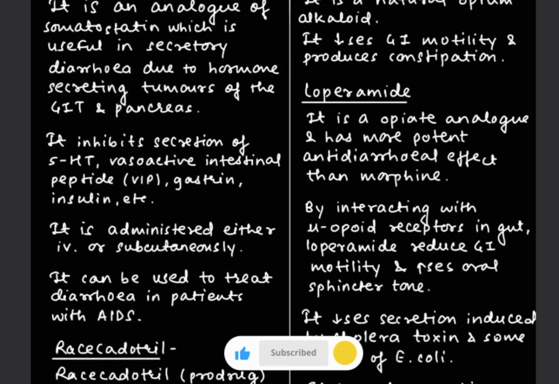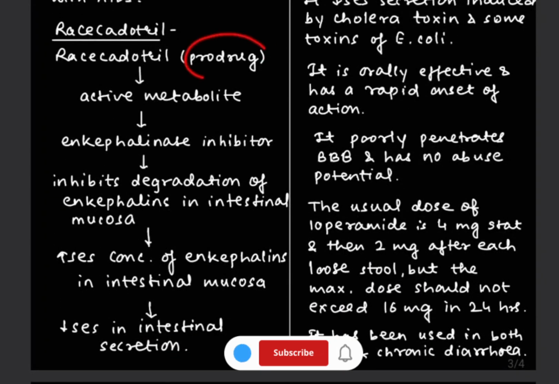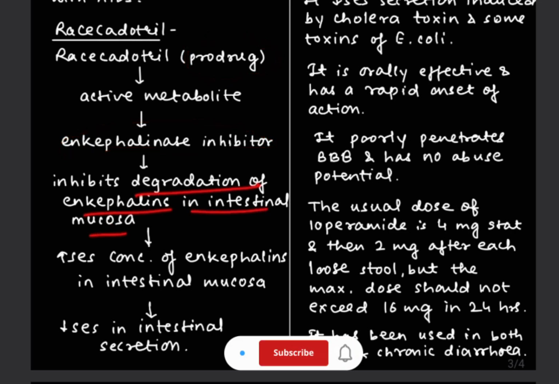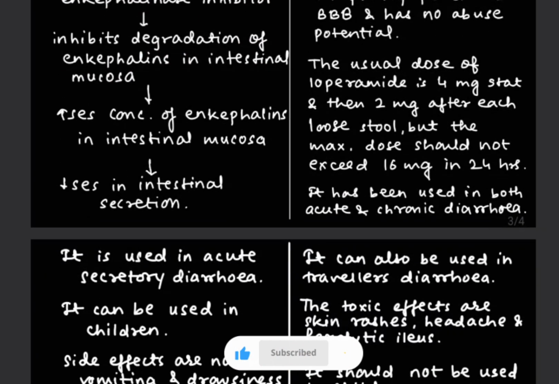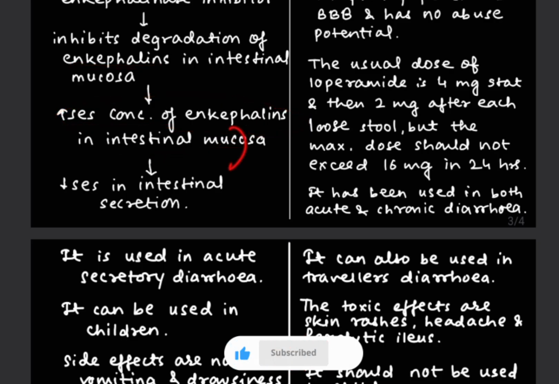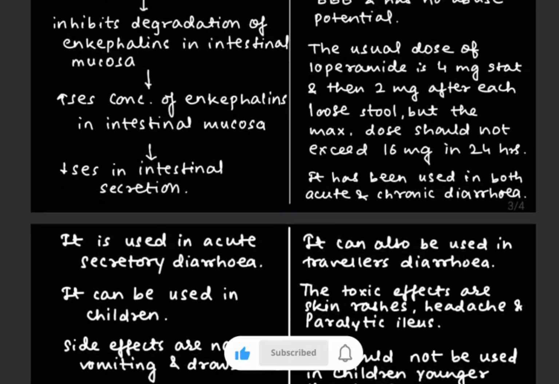In addition to these two drugs, we also give racecadotril. Basically, this is a prodrug and it is an enkephalinase inhibitor. It inhibits the degradation of enkephalins in the intestinal mucosa. Due to the inhibition of degradation, it increases the concentration of enkephalins in the intestinal mucosa, and this leads to a decrease in intestinal secretions. So this was all about the mechanism of action of racecadotril.